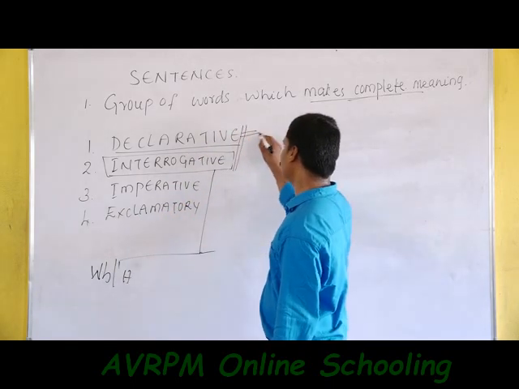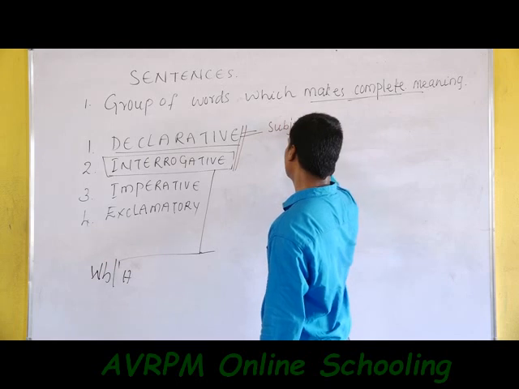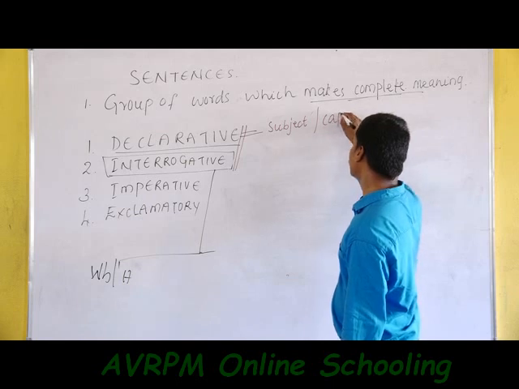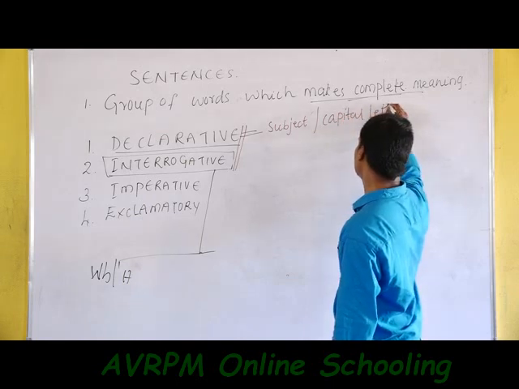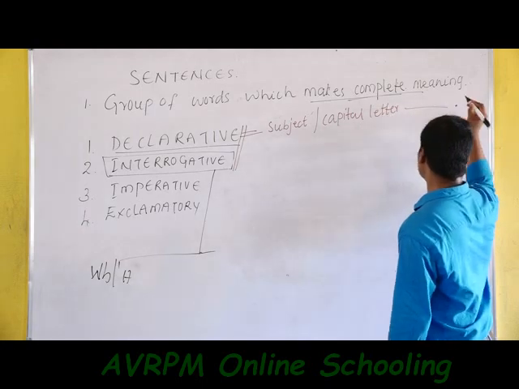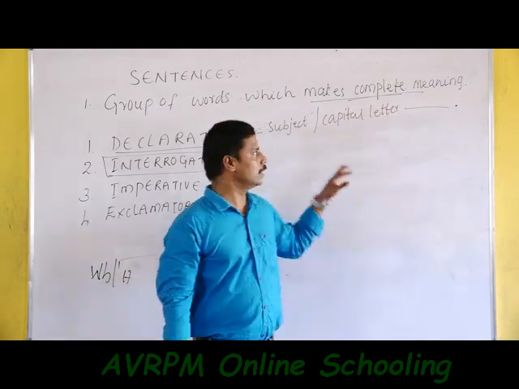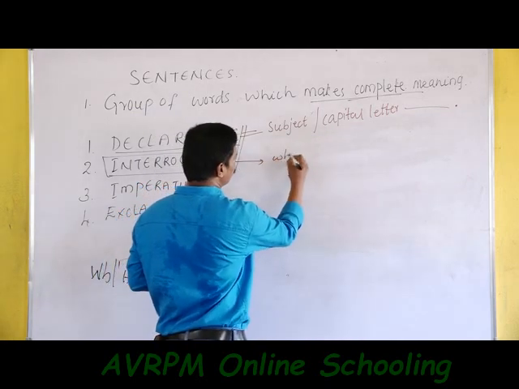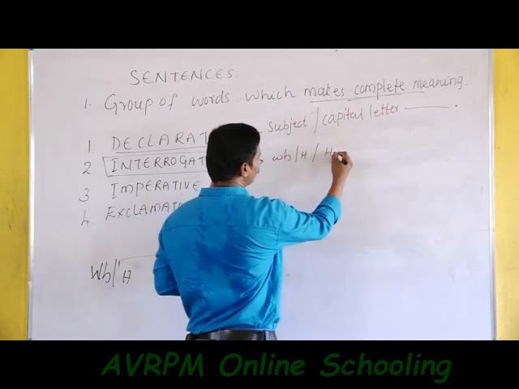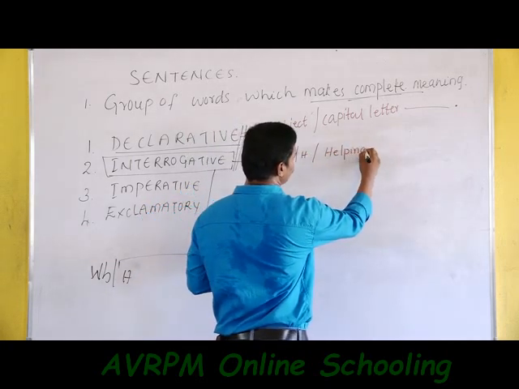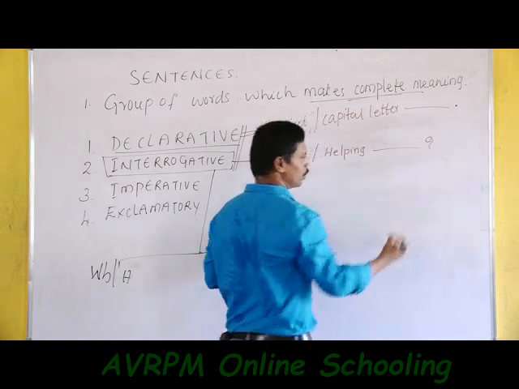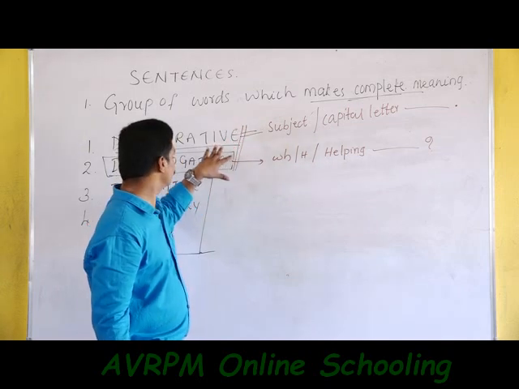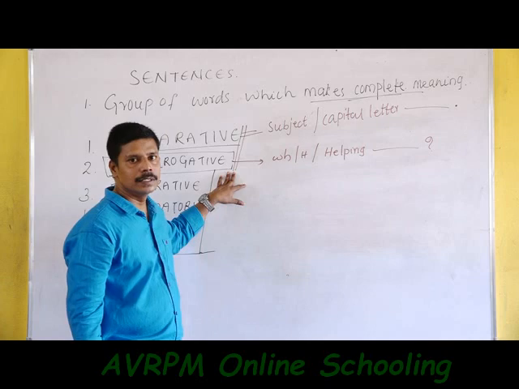A declarative sentence should start with the subject, with a capital letter, and end in a full stop. This is the rule for our declarative sentence. An interrogative sentence we can start with a WH word or a helping verb, and end in a question mark. So these are the models of declarative and interrogative sentences.